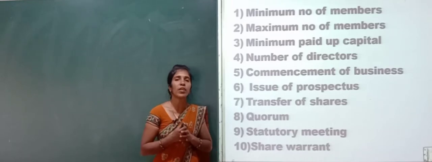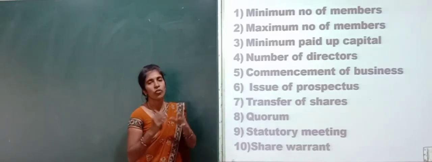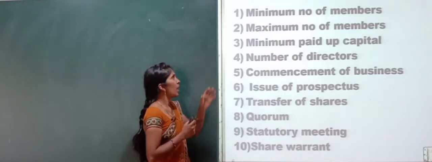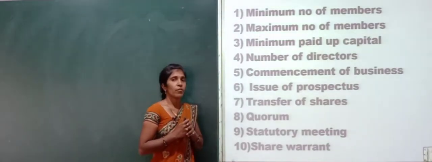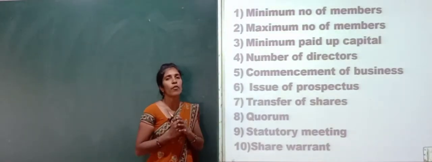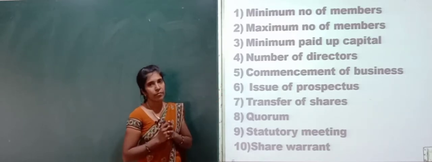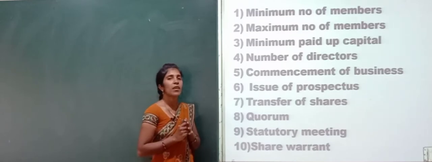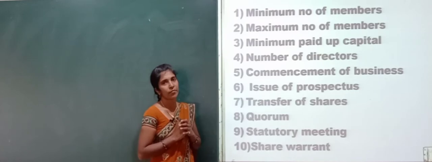Under a private company, the minimum number of members required is 2. And the second one is the maximum number of members. The maximum number of members under a public company will be unlimited. Under a private company, except OPC, the maximum number of members should be 200.